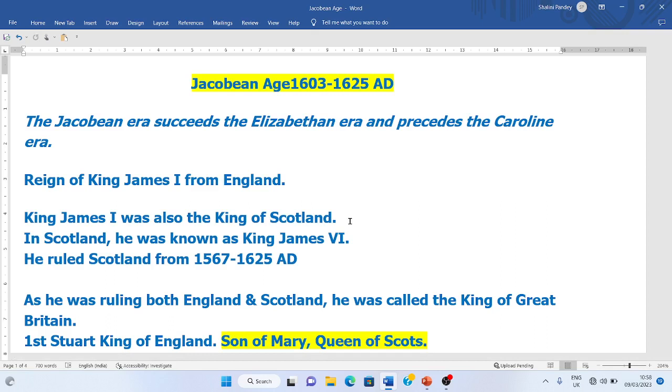So this King James First was King of Scotland, and in Scotland he was known as King James VI, and he ruled Scotland from 1567 to 1625 AD.